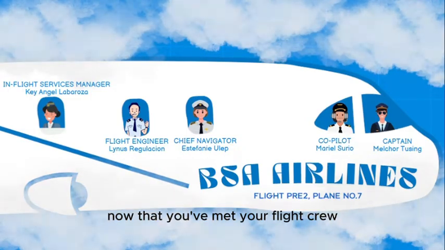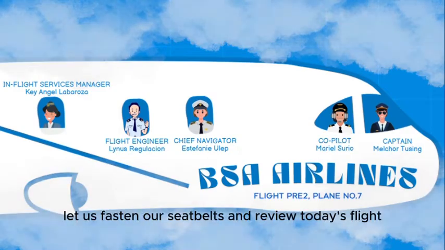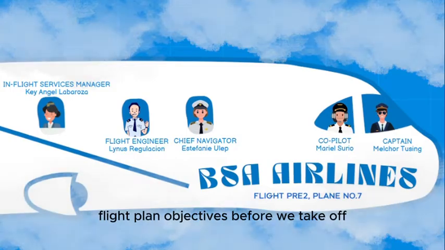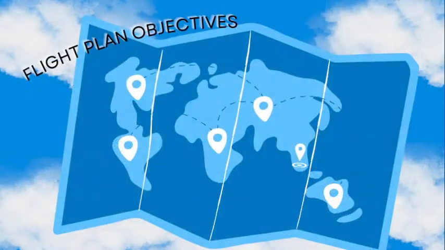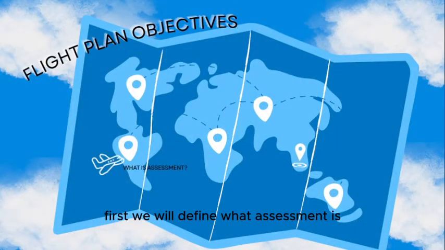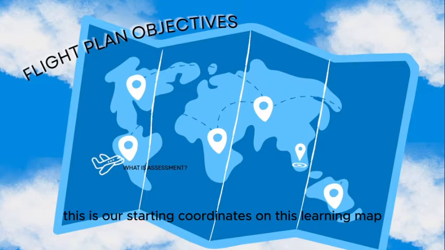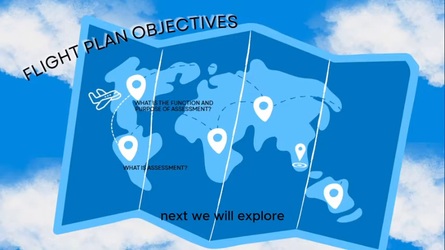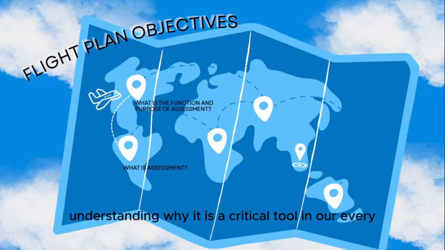Now that you've met your flight crew, let us fasten our seatbelts and review today's flight plan objectives before we take off. First, we will define what assessment is. This is our starting coordinates on this learning map. Next, we will explore the function and purpose of assessment, understanding why it is a critical tool in every educator's cockpit.